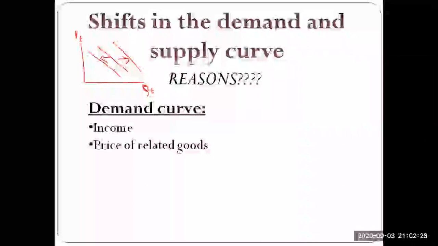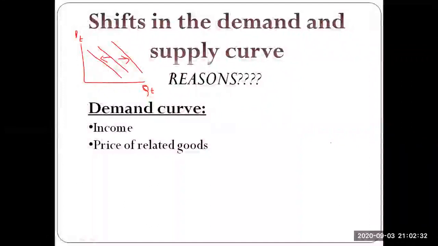In this case, tea and sugar are complementary goods. When the price of a complementary good goes up, in this case the price of sugar, the quantity demanded of the good itself goes down. And when the price of a complementary good goes down, the demand for the relevant good goes up. So there's an inverse relationship, the same as the original law of demand. That's what I mean when I talk about the price of related goods, complementary goods and substitute goods.